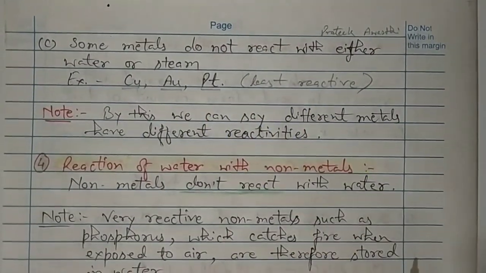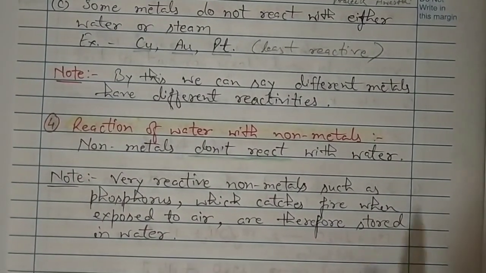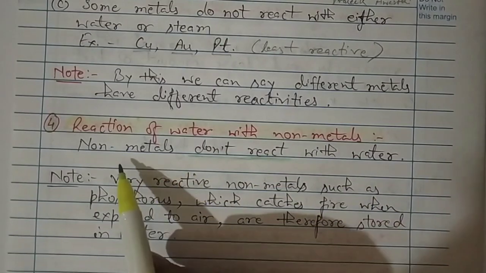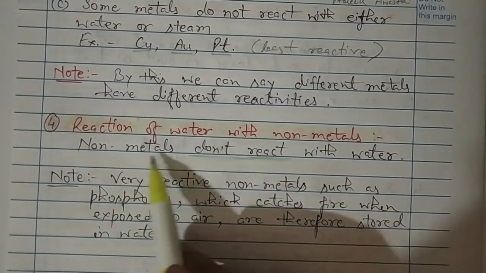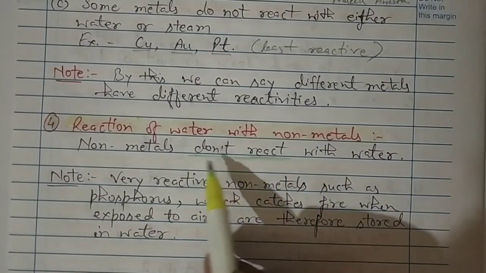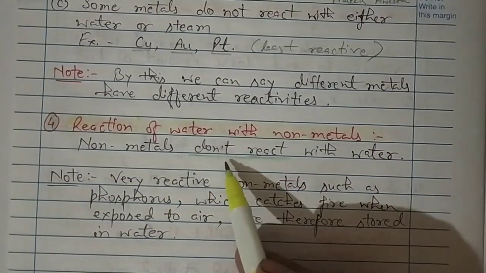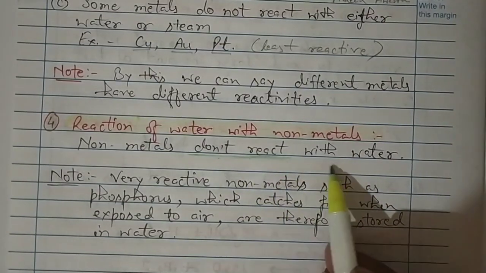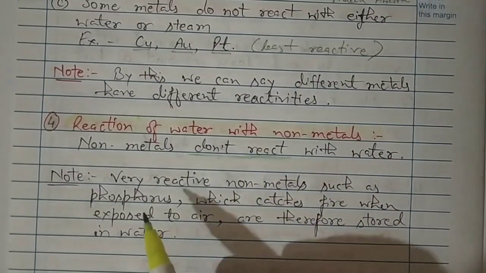Now we are moving to the last point of the topic, the reaction of water with non-metals. Simply learn that non-metals do not react with water. In any case they will not react with normal water, hot water or steam.